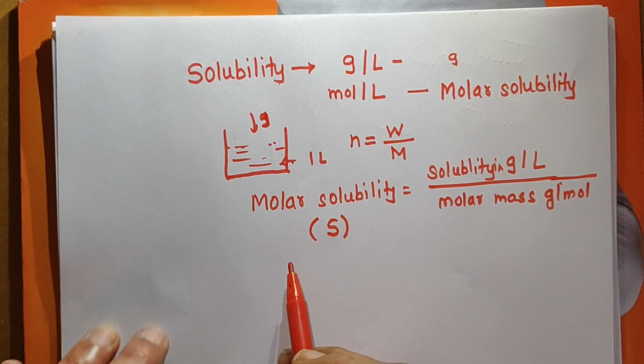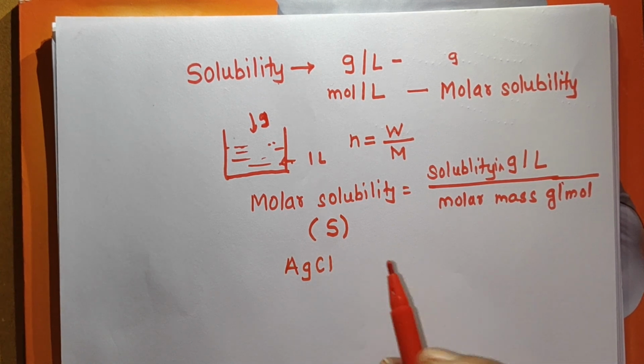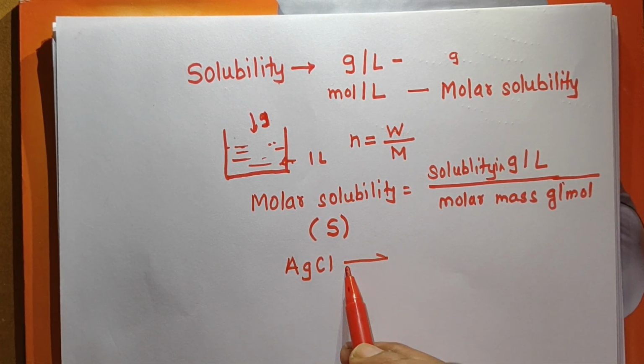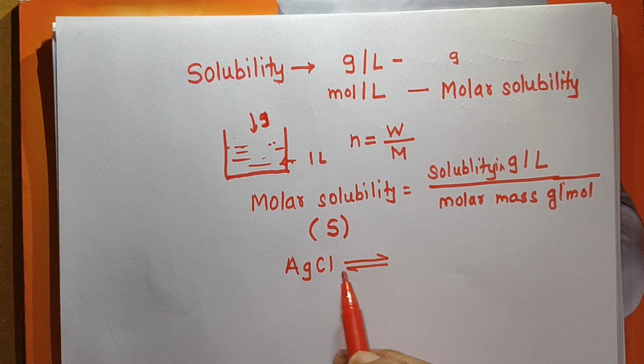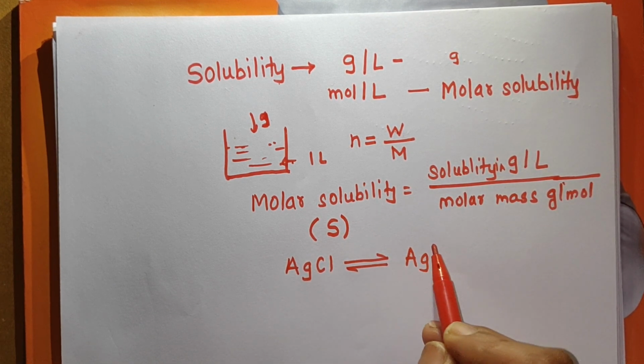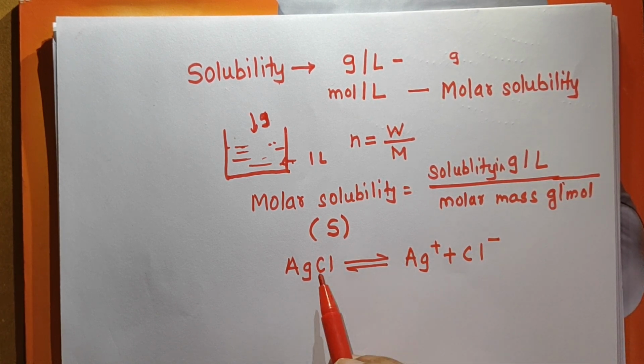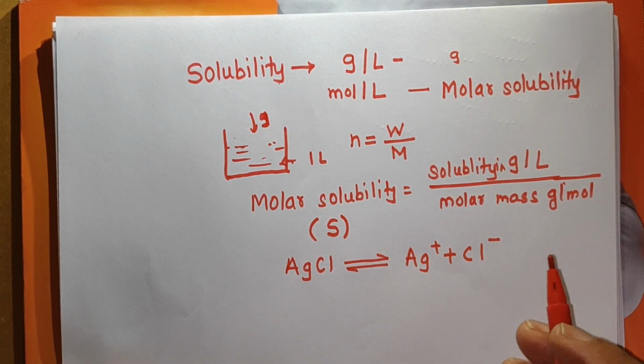Now I will explain with an example. For example, I have AgCl again. We have obtained the saturated solution of AgCl, and in the saturated solution of AgCl we will have this equilibrium, that is, the solubility equilibrium. AgCl is converted into Ag plus ions and Cl minus ions.